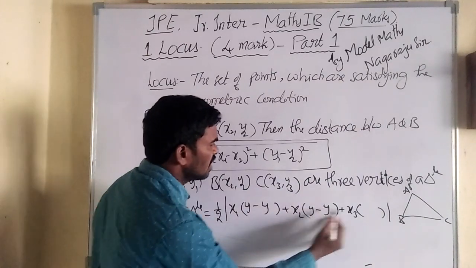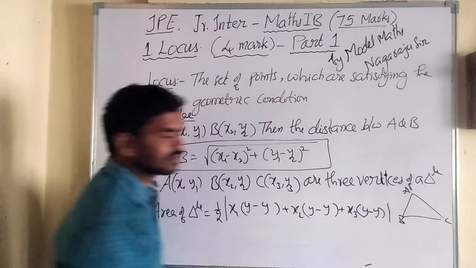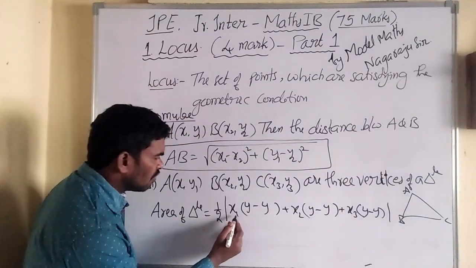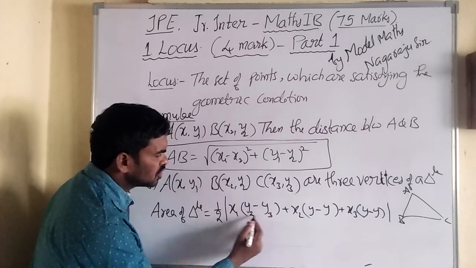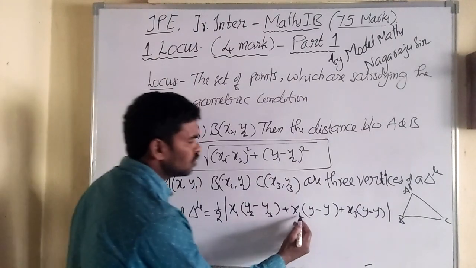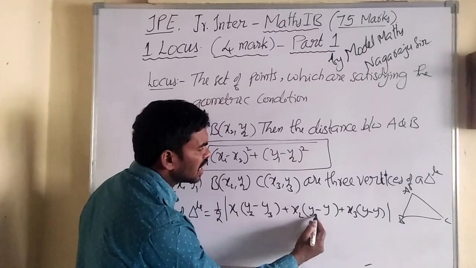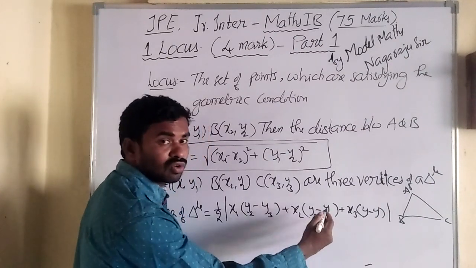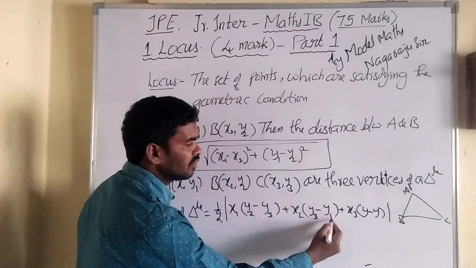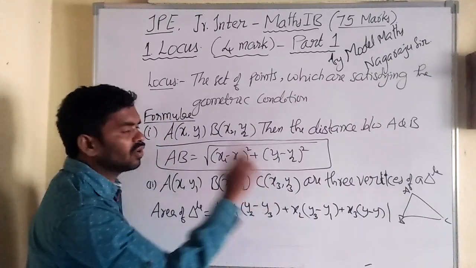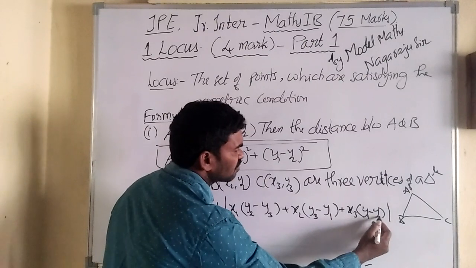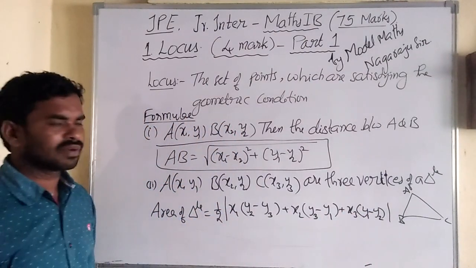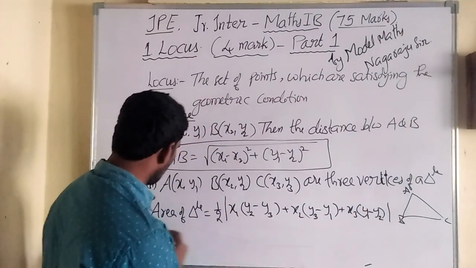Next to 1 is 2, after 2 is 3. Then for 2, after 2 comes 3. After 3, don't go to 4, come back to 1, because only vertices 1, 2, 3 are there. Next for 3, after 3 comes 1, and then 2. So this is the formula to find the area of a triangle.